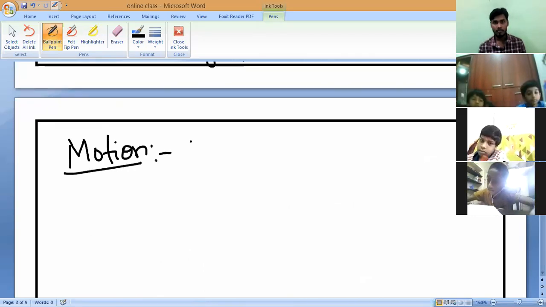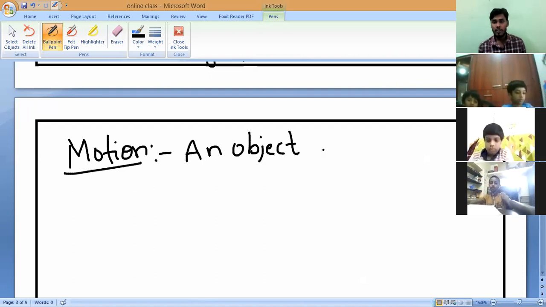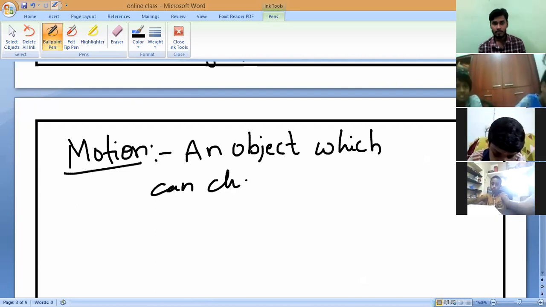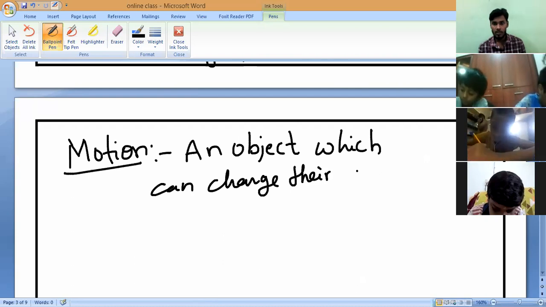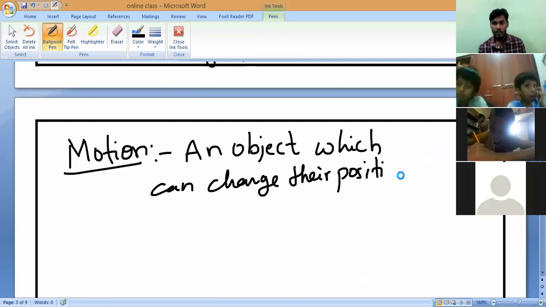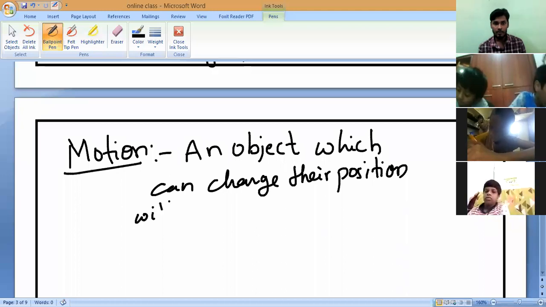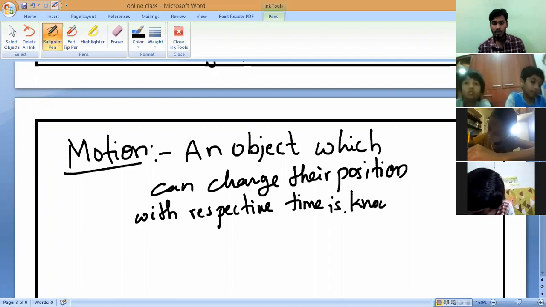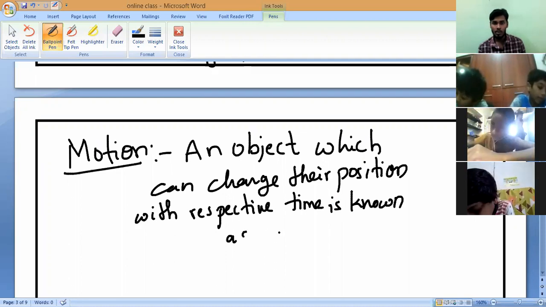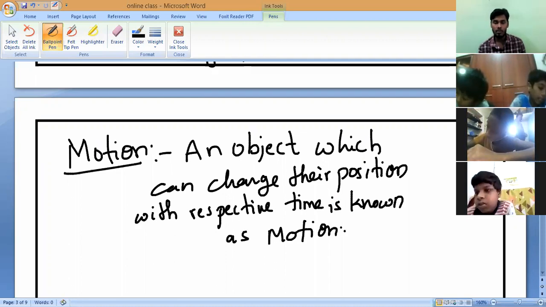An object which can change its position with respective time is known as motion. So, for example, can you say an example of motion?